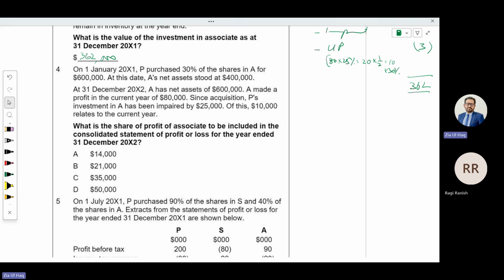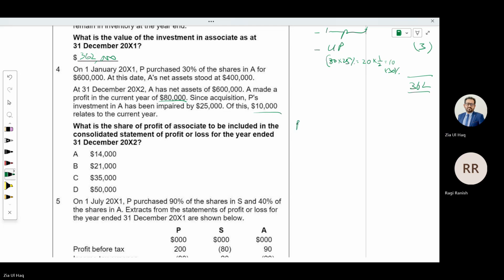That means there is a change of 200,000, but that relates to the past 2 years, not 1 year. A made a profit in the current year of 80,000. This is the current year profit that should be added. Since acquisition, P's investment in A has been impaired by 25,000. Of these, 10,000 relate to the current year.